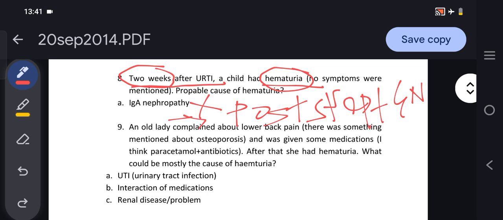There can be other options like Henoch-Schonlein purpura, HSP, which can present with hematuria, but purpuric rash, joint pains and abdominal pain would be there. But here they have mentioned only hematuria, and the child developed it 2 weeks after an upper respiratory tract infection. So the correct answer would be post-streptococcal glomerular nephritis.